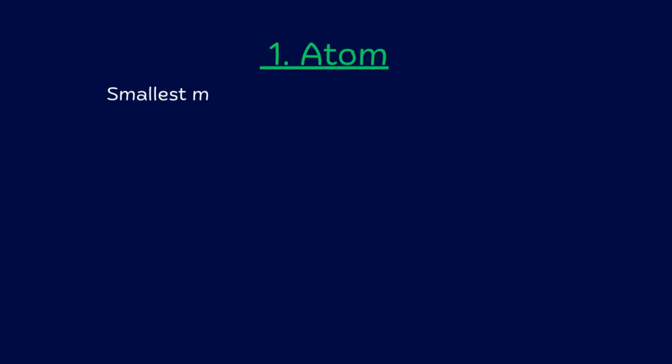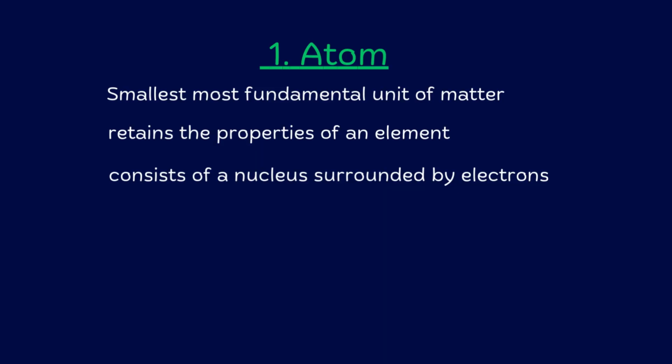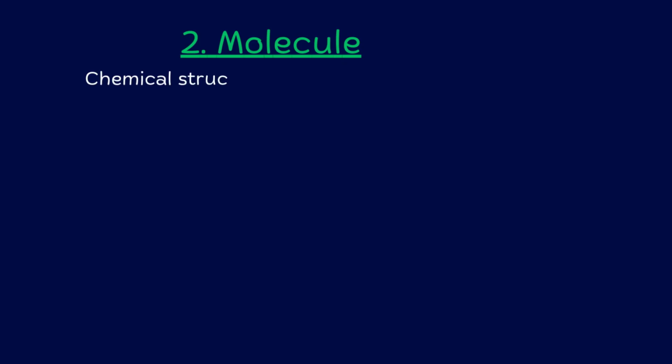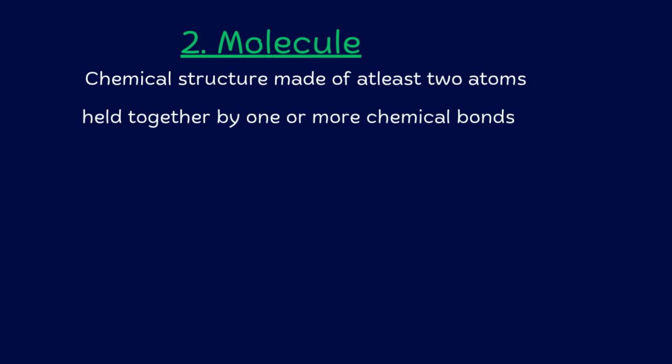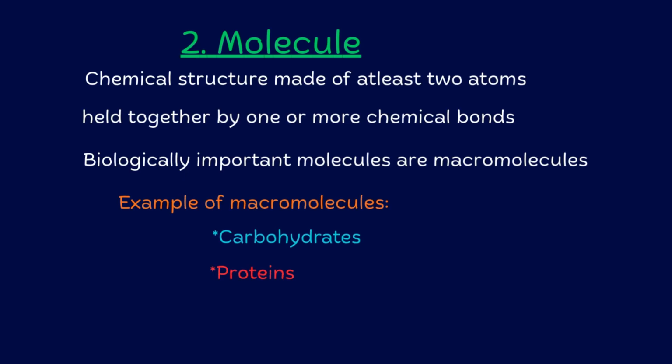The atom is the smallest, most fundamental unit of matter. It retains the properties of an element and consists of a nucleus surrounded by electrons. Atoms form molecules. Molecules, on the other hand, are chemical structures made of at least two atoms that are held together by one or more chemical bonds. Molecules of biological importance are the macromolecules, such as carbohydrates and proteins.